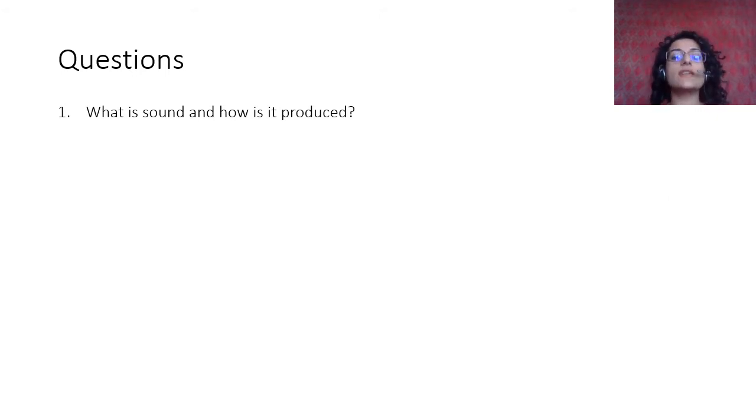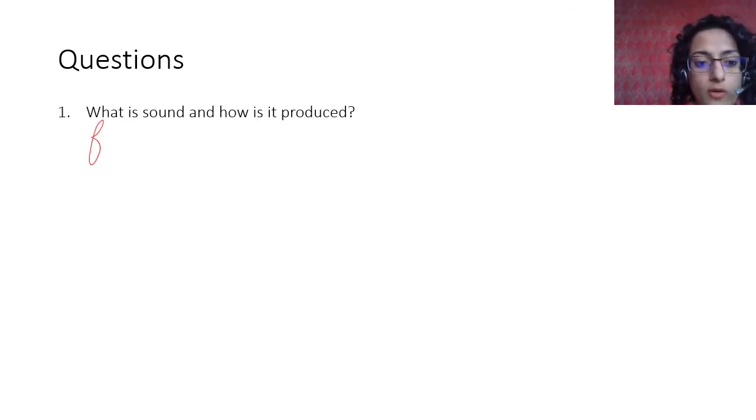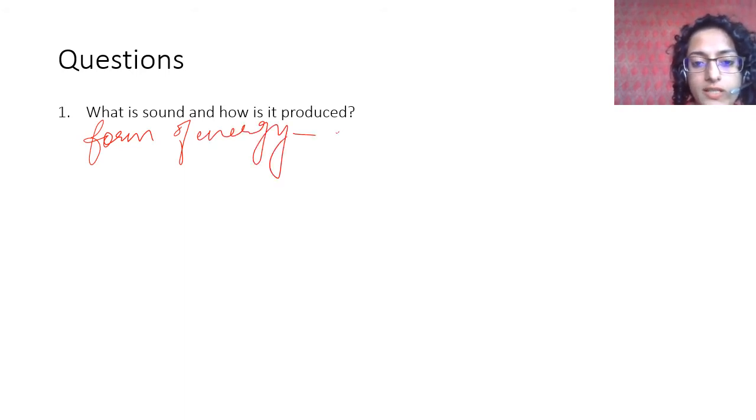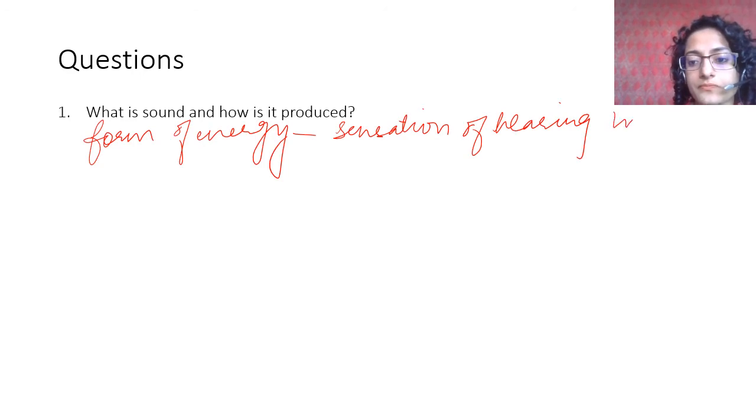So what will you say? Sound is a form of energy that produces a sensation of hearing in our ears.